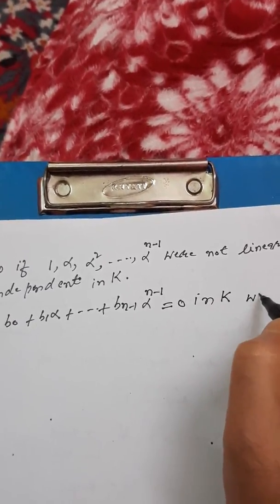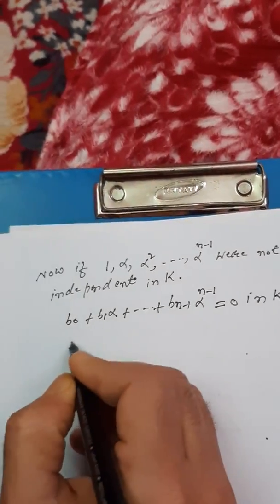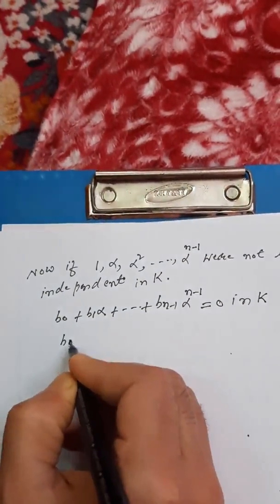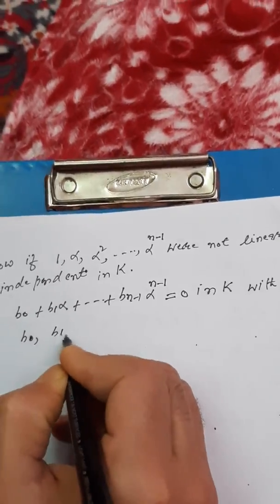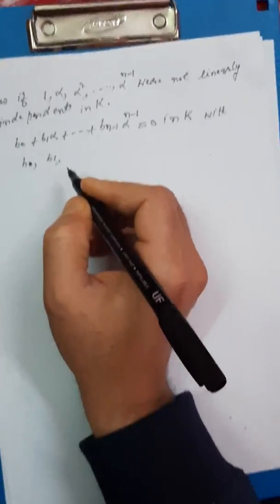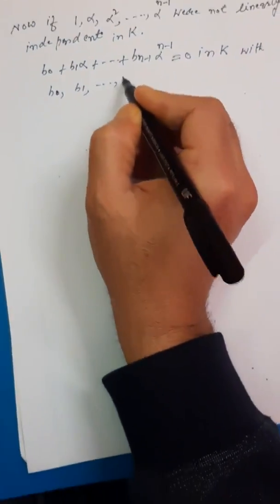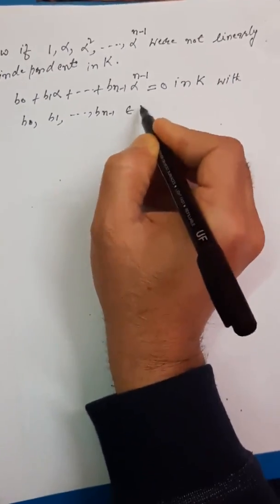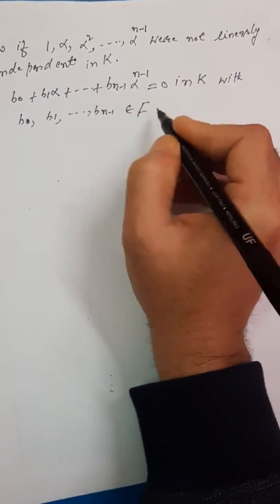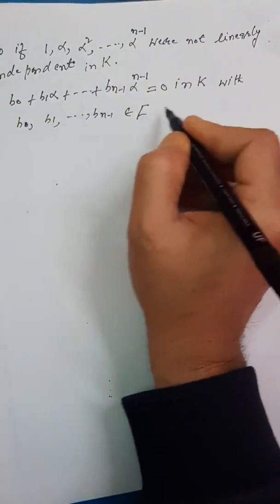with b0, b1, so on, b(n-1) in F, and not all of these b_i's are 0.